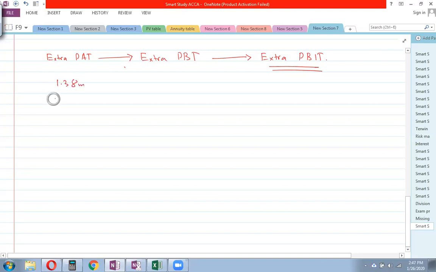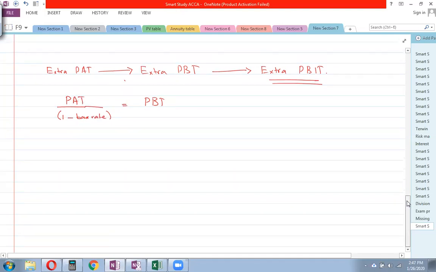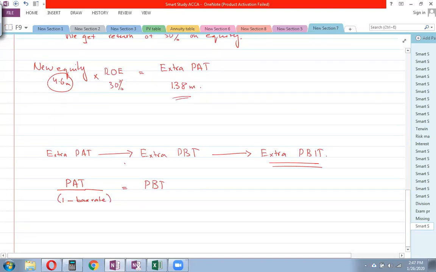Now, if you have to convert that into profit before tax, how do you do it? Profit after tax divided by 1 minus the tax rate will actually give you your profit before tax. So profit after tax divided by 1 minus the tax rate is equal to profit before tax. Now in this question, we are not even given the tax rate. So we have calculated our profit after tax over here, 1.38 million, but we don't have the tax rate.